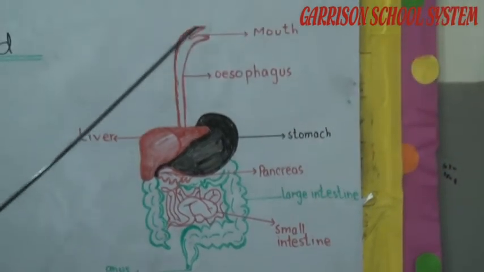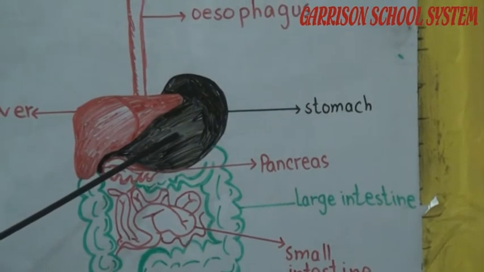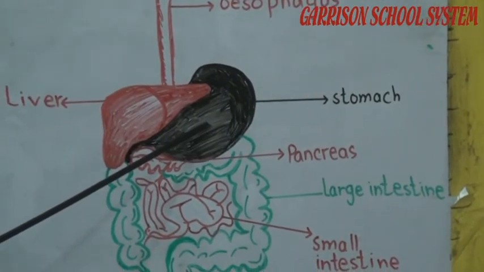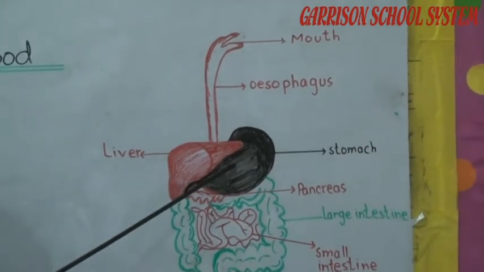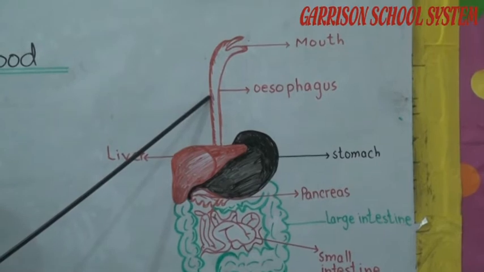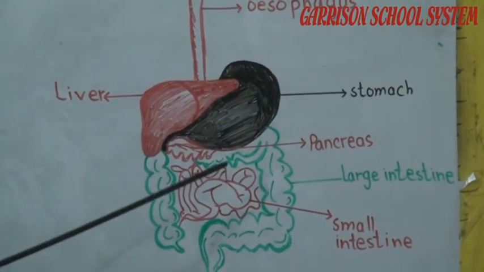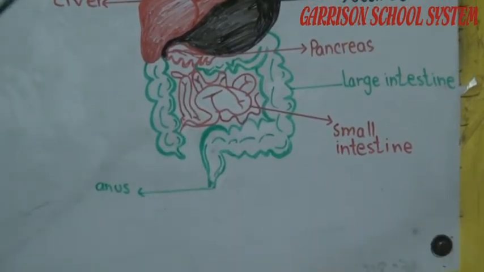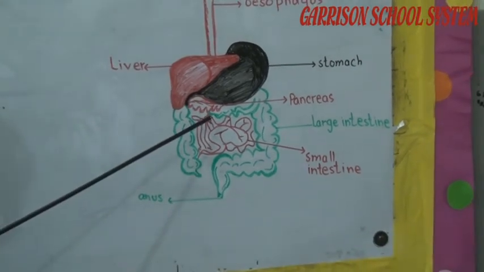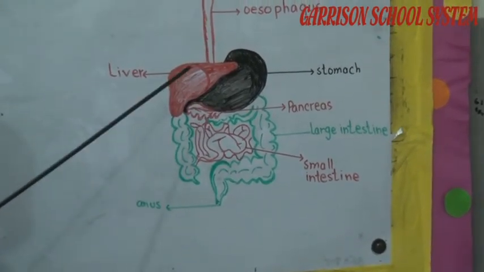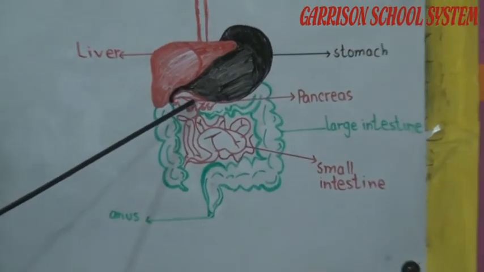After that, food is passed to the stomach. Here, food is churned in the stomach and digestive juices are added. When the food is passed from mouth to the stomach, it travels through the esophagus. After that, the food is passed to the small intestine. Juices from the liver and the pancreas are added into the small intestine. Liver secretes the bile juice and pancreas secretes the pancreatic juice.